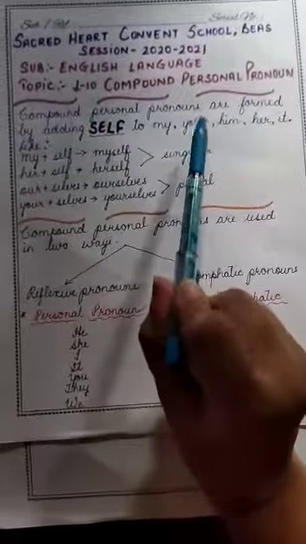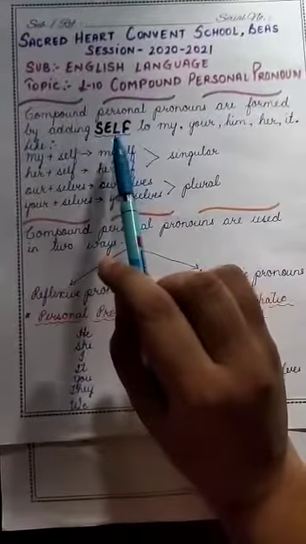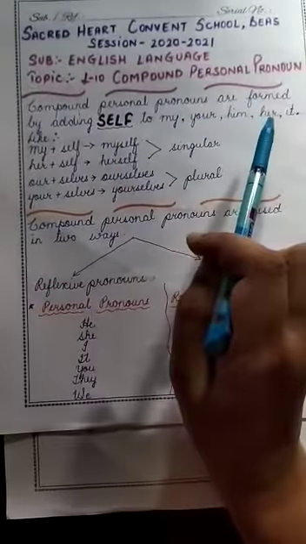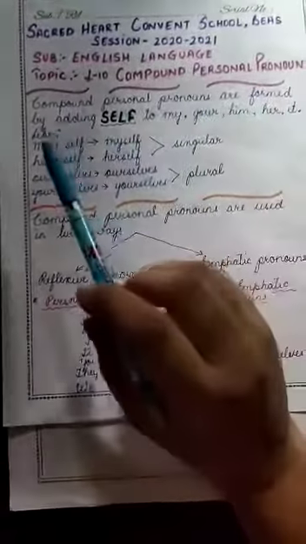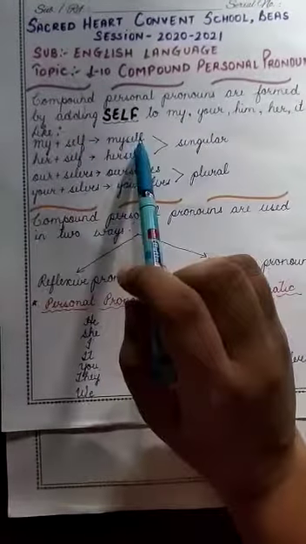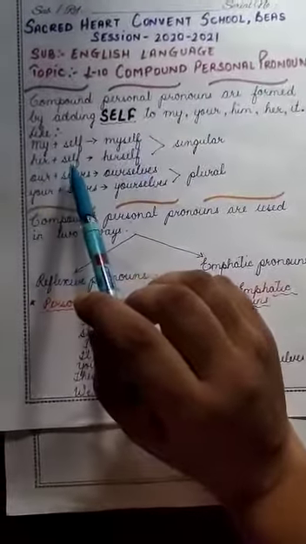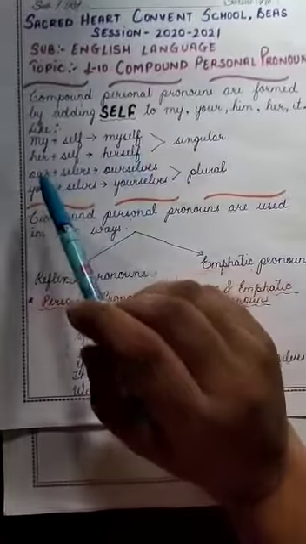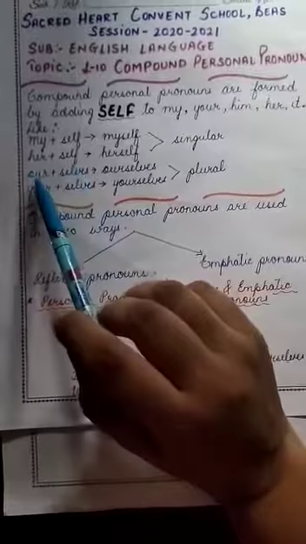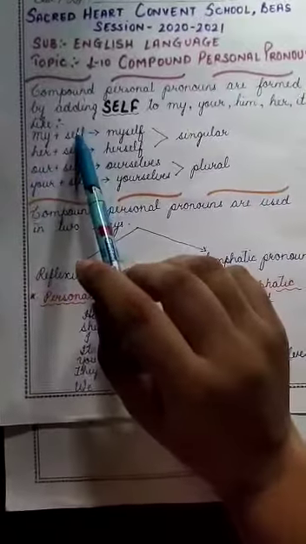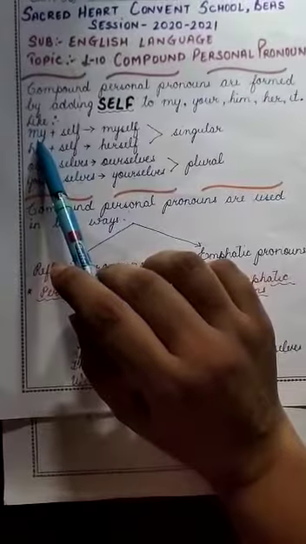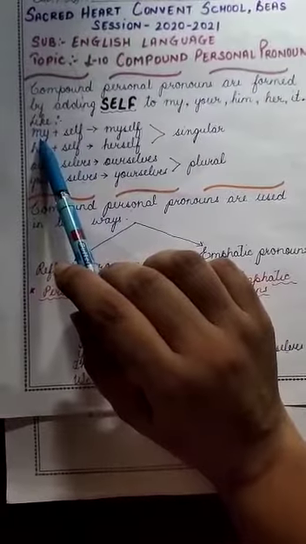Compound personal pronouns are formed by adding self to my, your, him, her, it. For example, my plus self becomes myself, her plus self becomes herself, our plus selves. Here, our is a plural, so we are changing self into selves. Clear? My is singular. It is used for a single person.